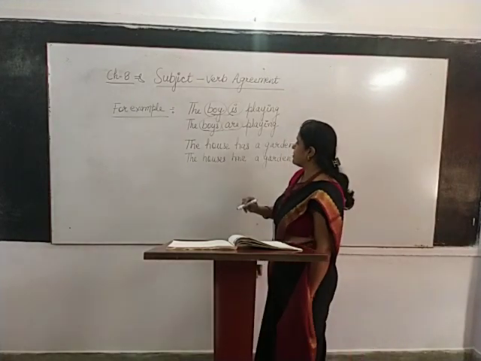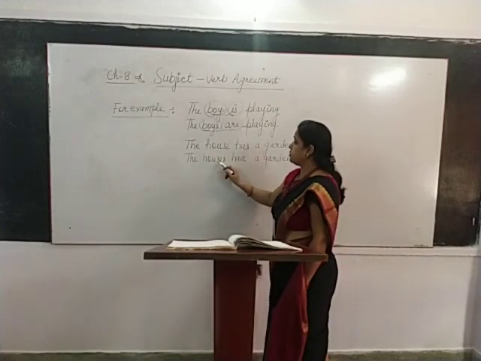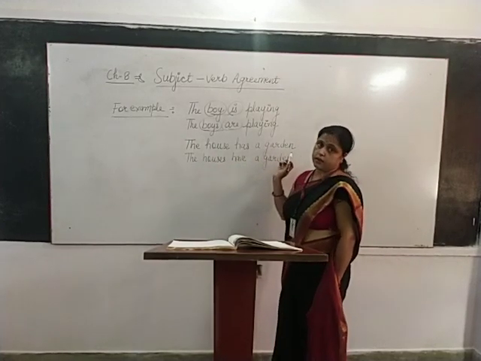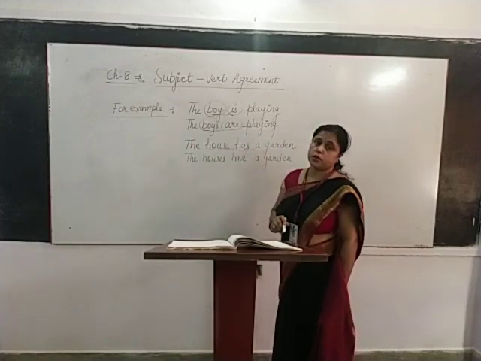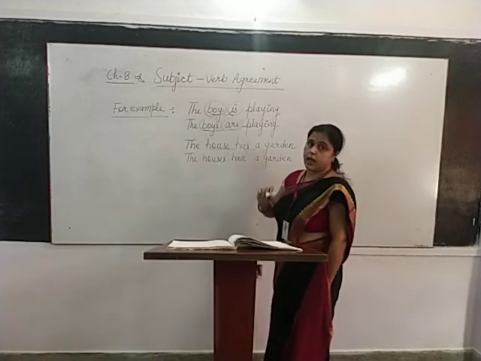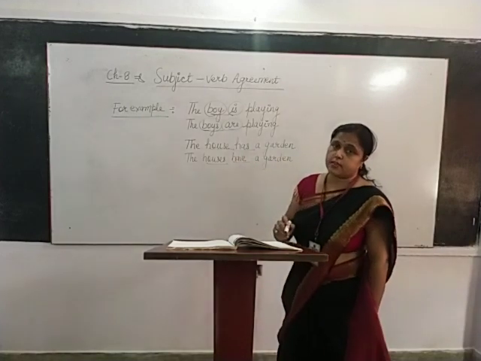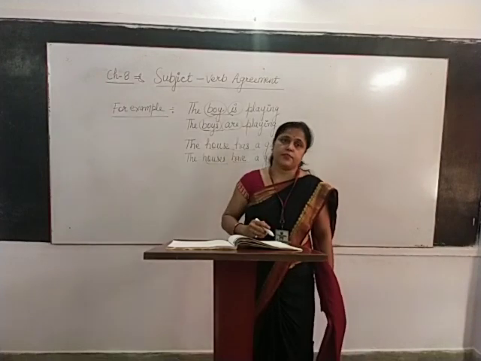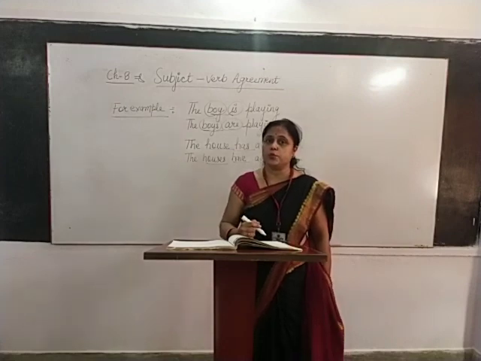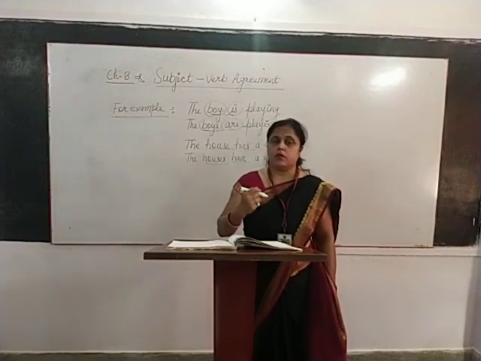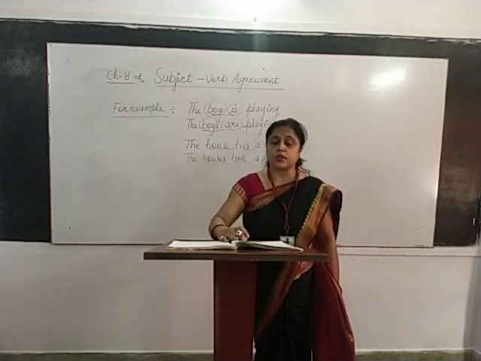Like that, one more example: the house has a garden. The houses have a garden. So here has is used for the singular subject, the singular verb is has, and for the plural subject, the plural verb is have. So there is a definite agreement between subjects and the verb which we are going to use in subject-verb agreement, or in sentences. So we are going to study this.